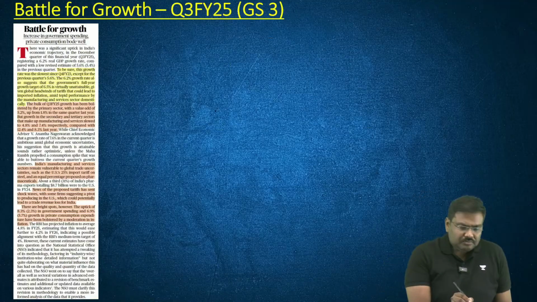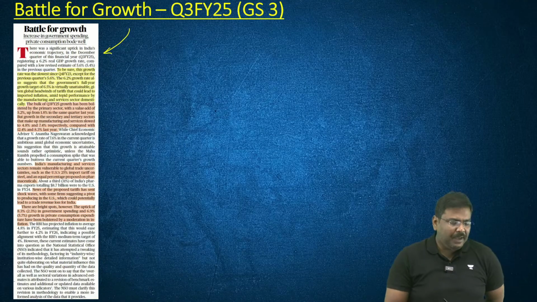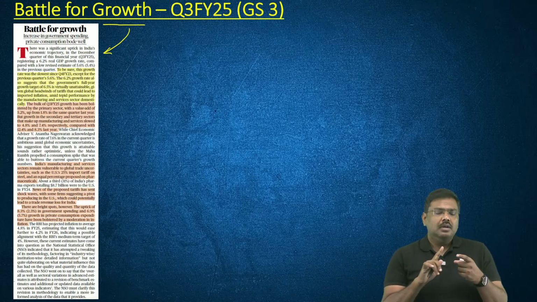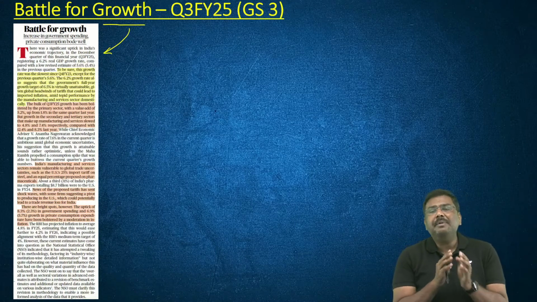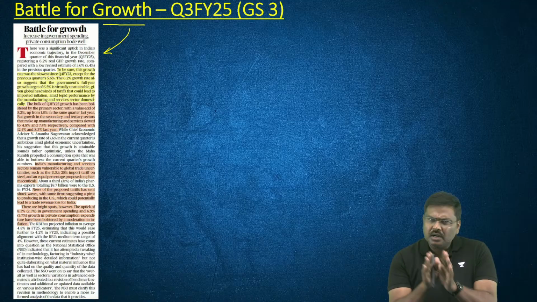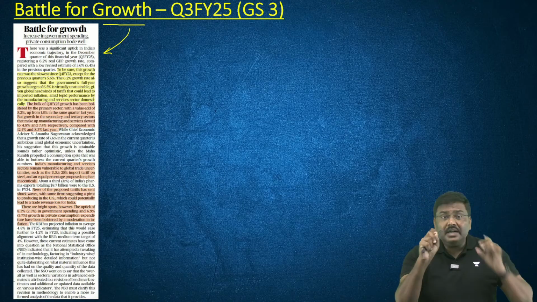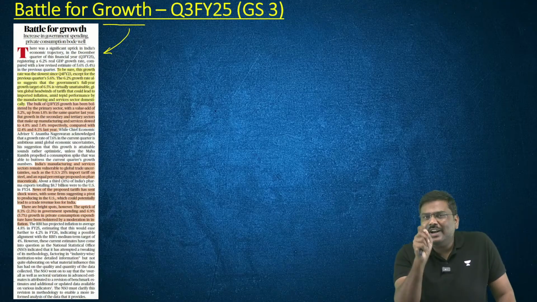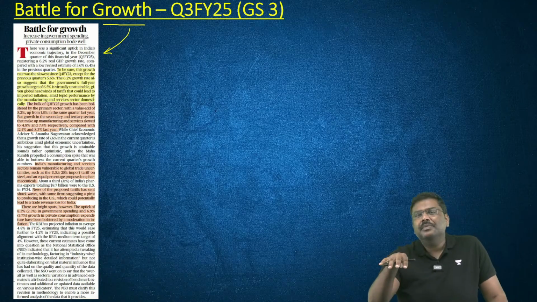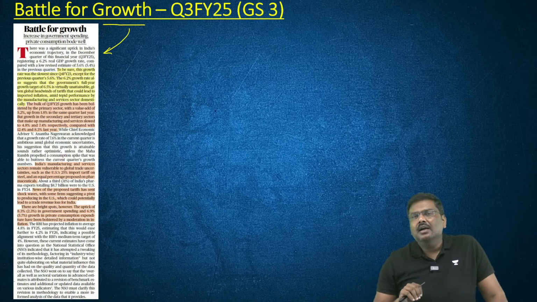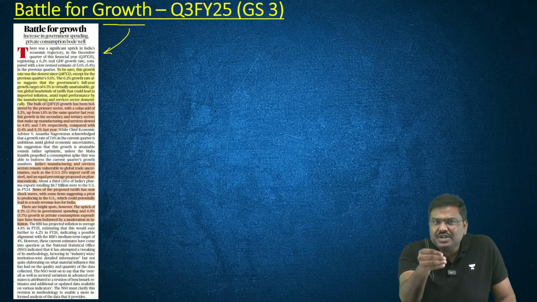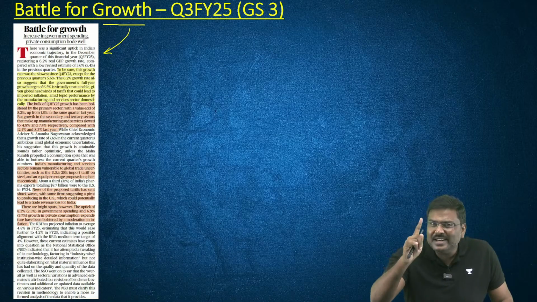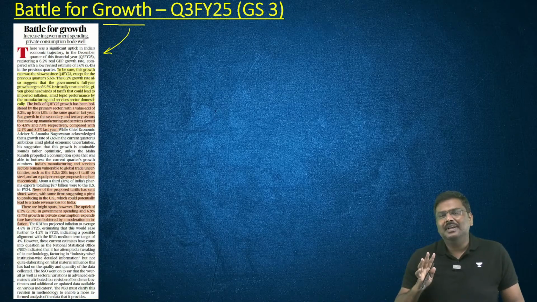Okay, now next article, the editorial page, battle for growth. Right, simple points here. Very recently, the GDP growth rate for the third quarter was announced. I don't know how many of you have read that particular newspaper article, but can anybody tell me how many times a revision will be conducted for a GDP number to arrive at a final number for a particular year?